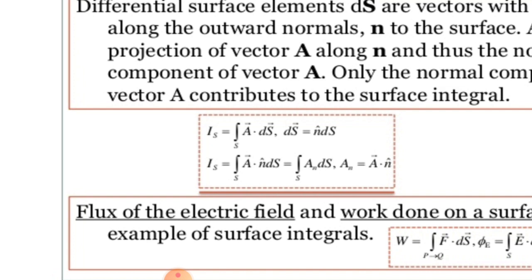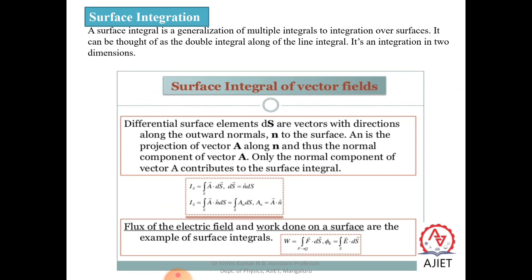So we can write the integral over S of A, a vector acting along three dimensions, Ax, Ay, Az, dot ds, where ds has the vector n cap. Flux of the electric field and work done on the surface are examples of a surface integral.